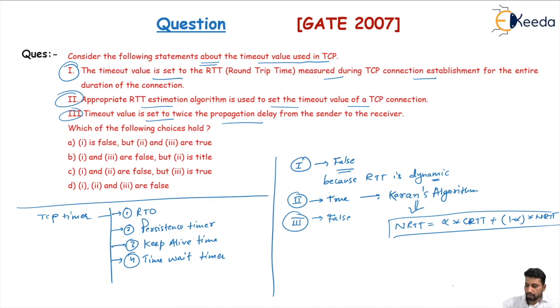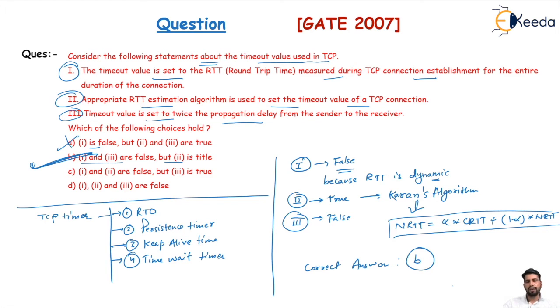Only statement number 2 is true. Both statement number 1 and 3 are false. Option A is saying 1 is false, 2 and 3 are true. No, this one is incorrect. Option B says 1 and 3 are false, second is true. Yes, option B is the correct option. So the correct answer is option B. Statement number 1 and 3 are false, second is true.